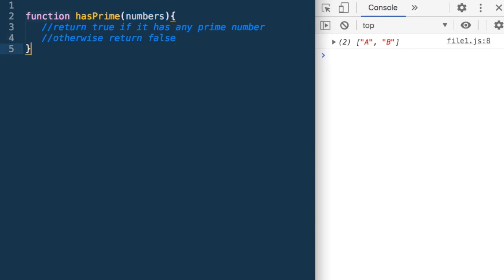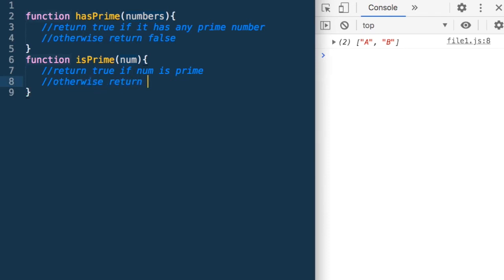So let's say we define another function isPrime, which takes one number as input, and what does it do? Return true if num is prime, and otherwise it returns false. So let's say we define this function.